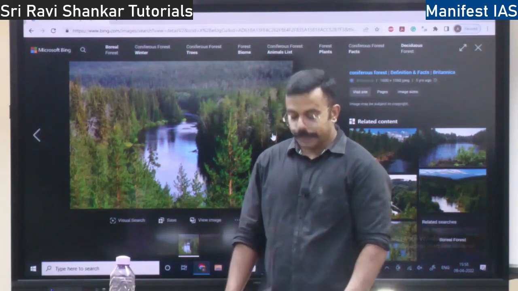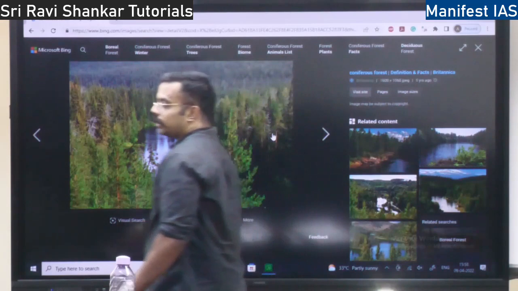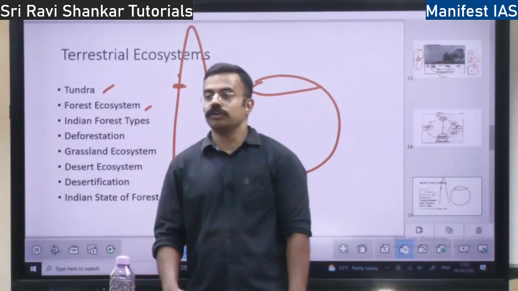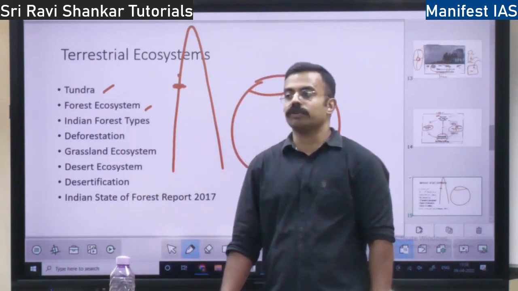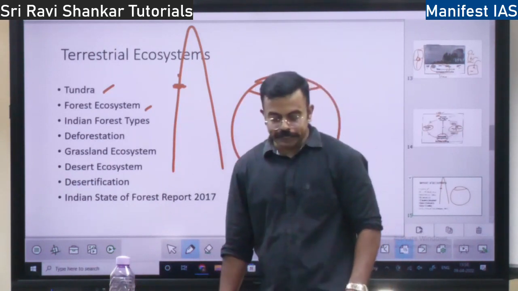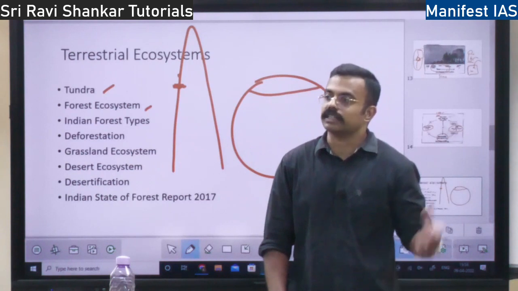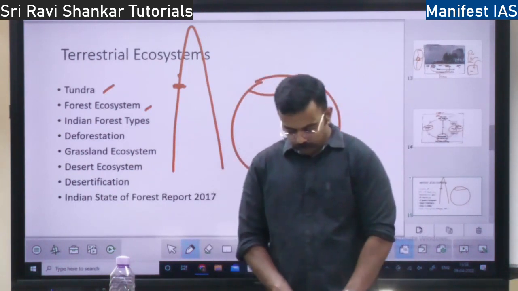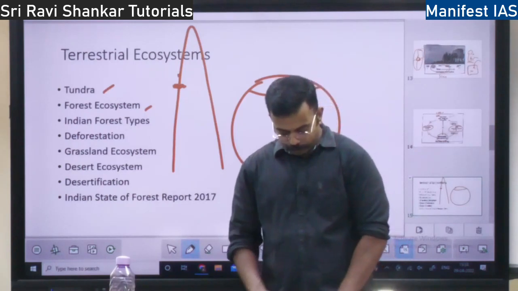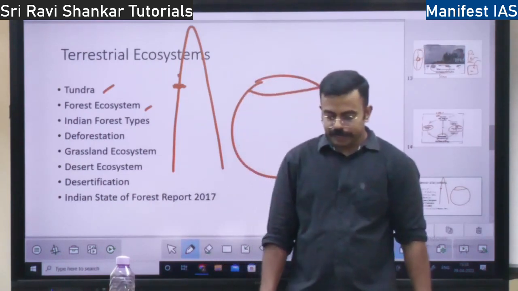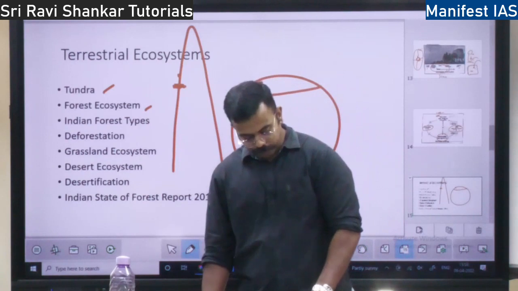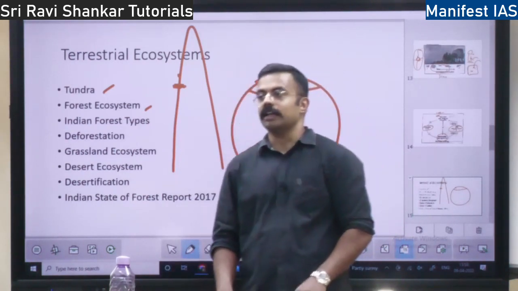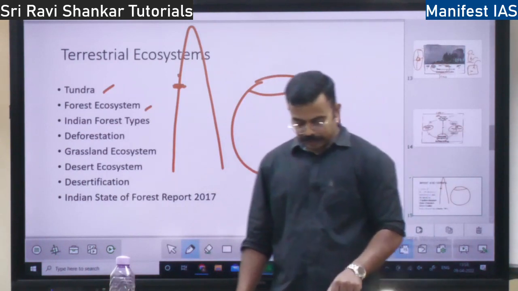Then we have temperate evergreen forest. Not the tropical evergreen forest, but the temperate evergreen forest. Where do you find it? You will find it in the Mediterranean region. Where is Mediterranean region? Mediterranean Sea, right? That is one type of forest. Then you have temperate rain forest. When it is a rain forest, it means there is a lot of rain there. But it is in the temperate region, right?